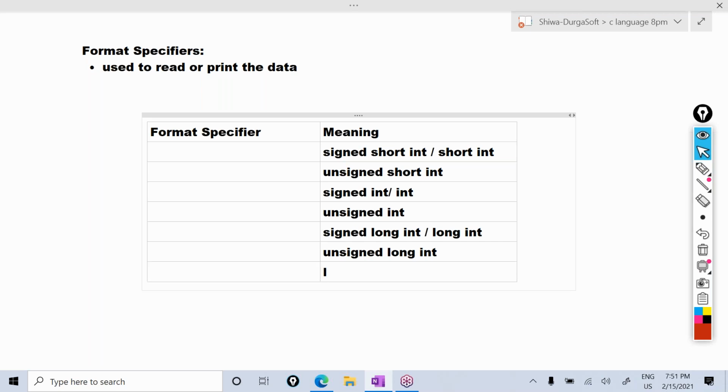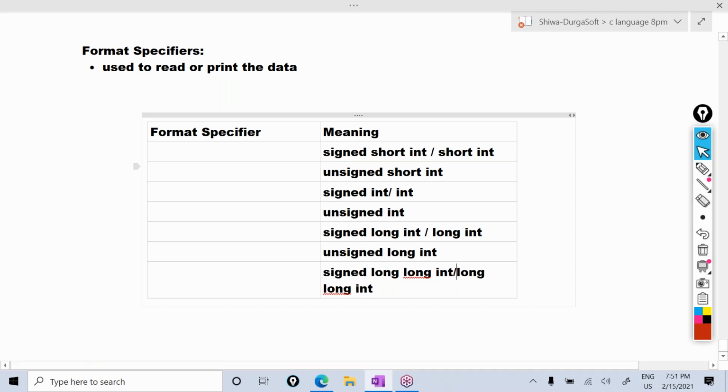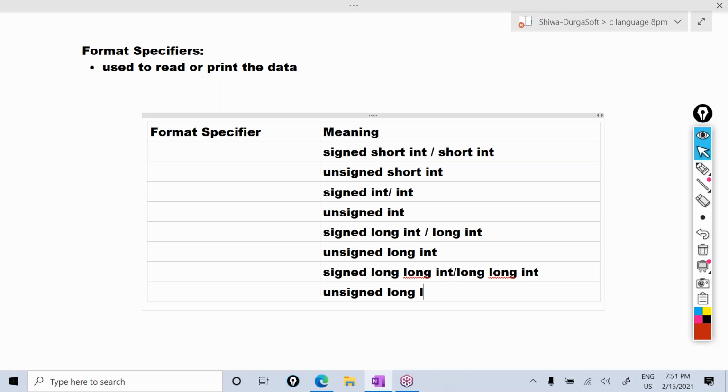Next, long int, or you can say signed long int. Okay, unsigned long int. These are the data types.